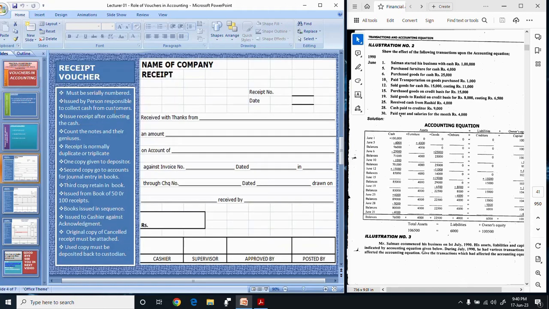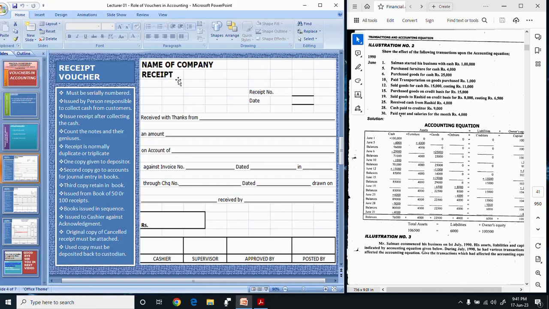Number 1, receipt or cash receipt. A cash receipt is a document which is generated by the organization when it receives payment from any source. It means whenever you receive a payment, you generate or record the transaction on a receipt. Receipt means the first document which is used to record the cash receipt.